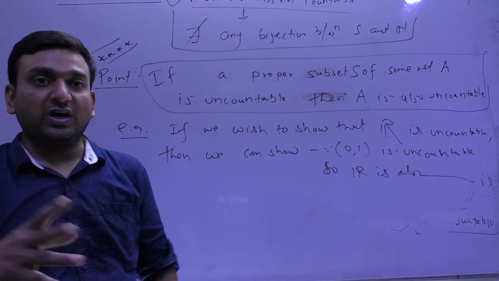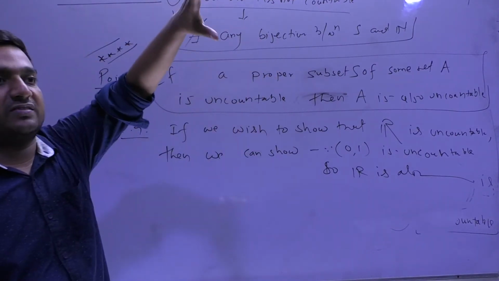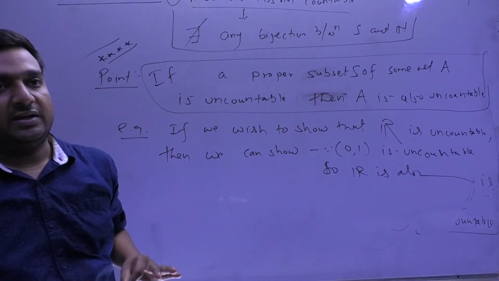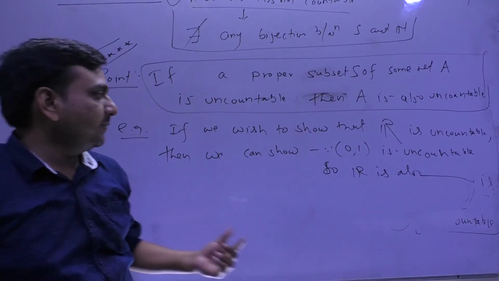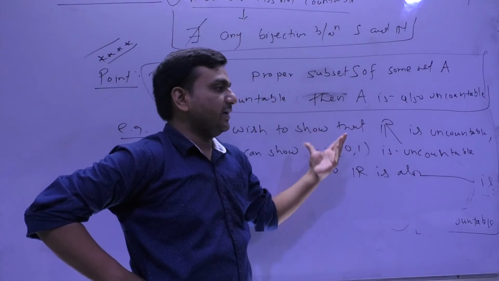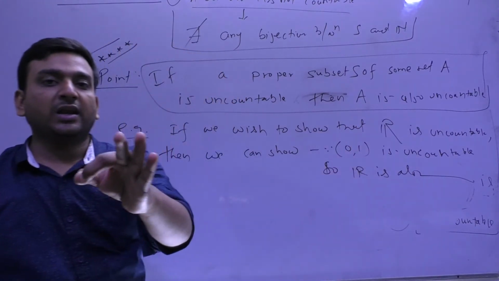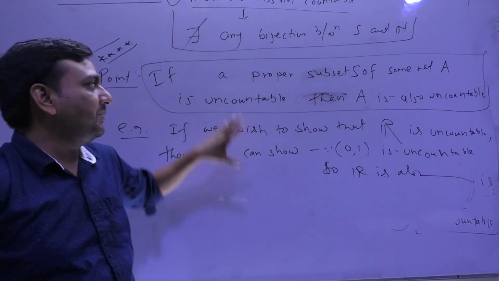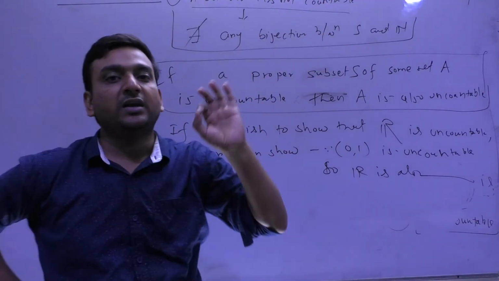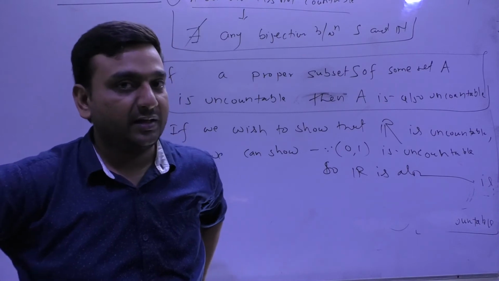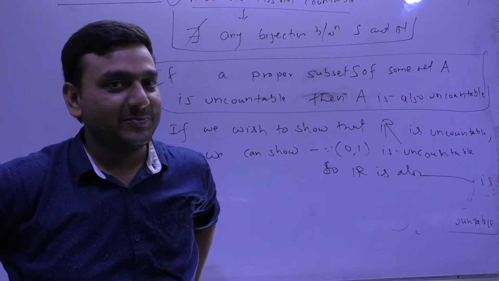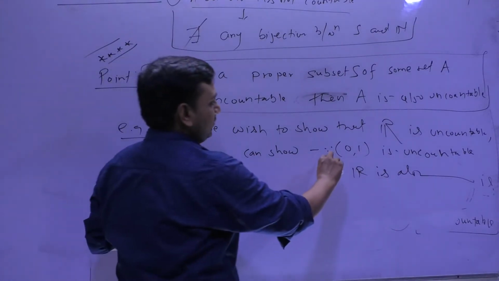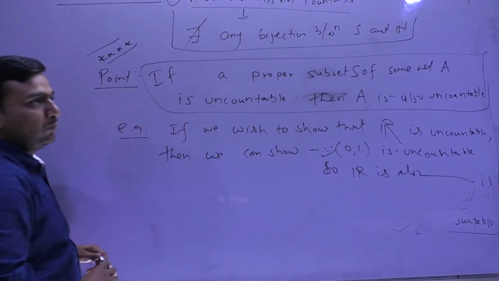Means to show the uncountability of some bigger set, you just take a proper subset of that set and show that the subset is uncountable, then its superset will also be uncountable. Fine. So this is the basis behind proving the uncountability part. Is that clear or not, everyone? So how do we prove that (0, 1) is uncountable?